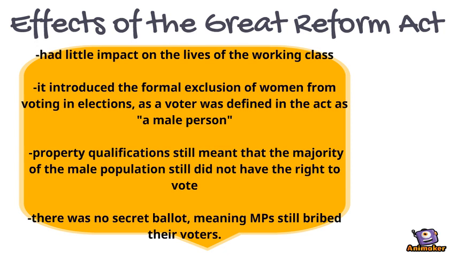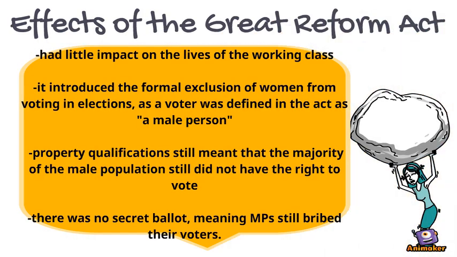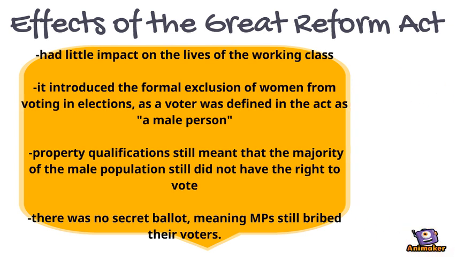Thirdly, property qualifications still meant that the majority of the male population still did not have the right to vote, and there was no secret ballot, which means that voters have anonymity as to who they voted for, meaning MPs still bribed their voters.